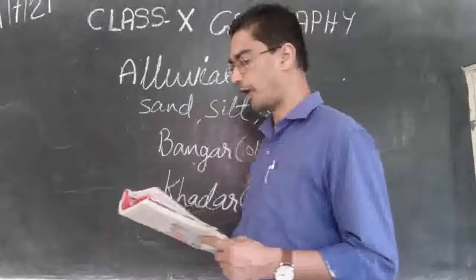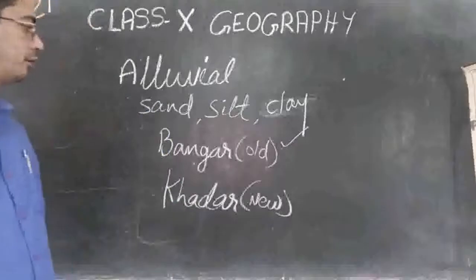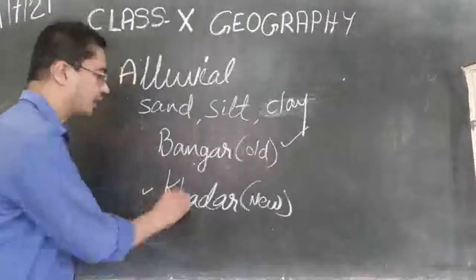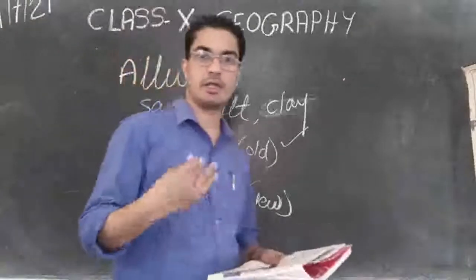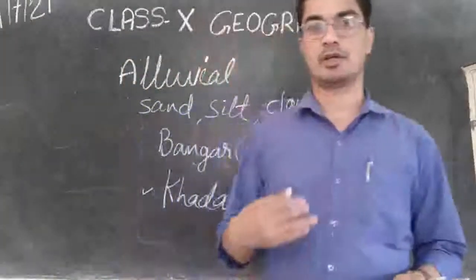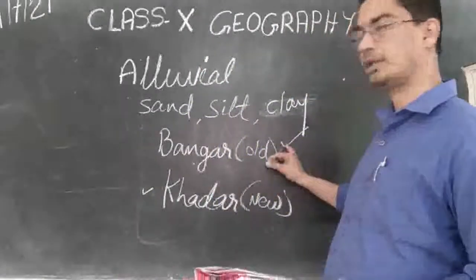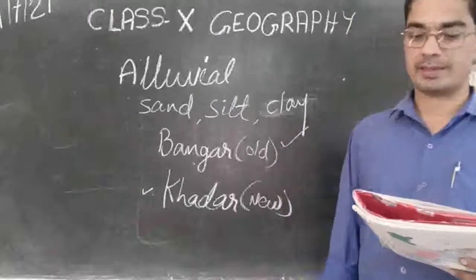It has more fine particles and is more fertile than Bangar. But in matters of fertility, this one is better. The new one is better because it gets fresh every year. The river brings down new soil every year. But the old one has more calcium elements.